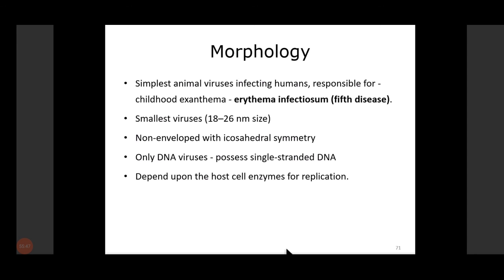Then parvovirus, those 2 slides. It is a simple animal virus infecting humans and is responsible for childhood exanthema, that is erythema infectiosum, which is known as Fifth disease, right? And parvovirus is the smallest virus. It's non-enveloped and it is the only DNA virus which has single-stranded DNA. So the special thing about parvovirus is that it is the only DNA virus with single-stranded DNA, right? And it's one of the smallest viruses.